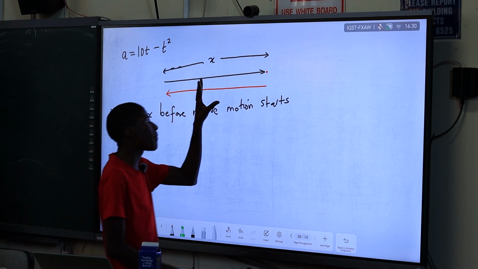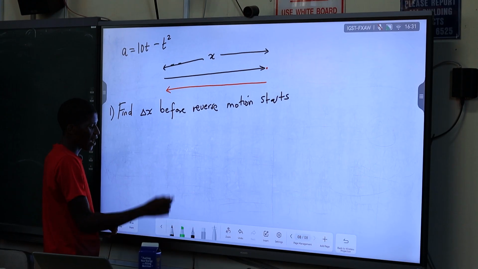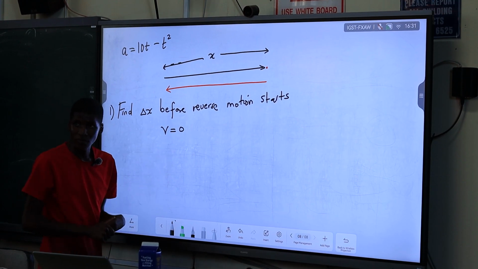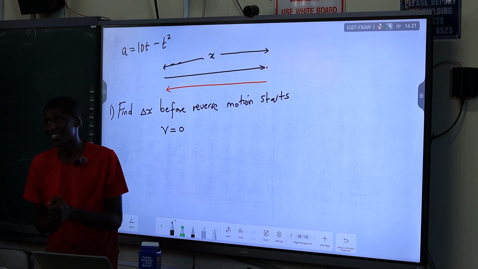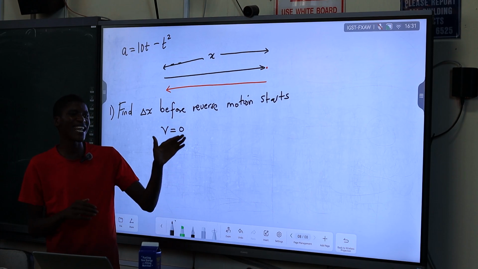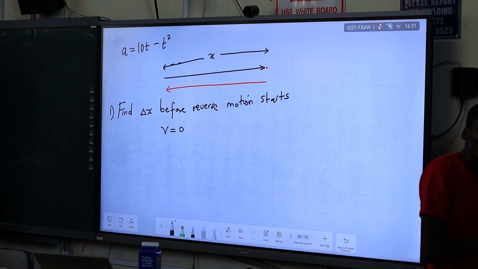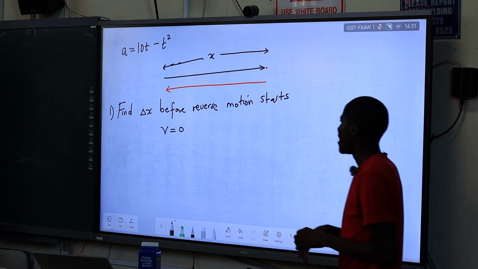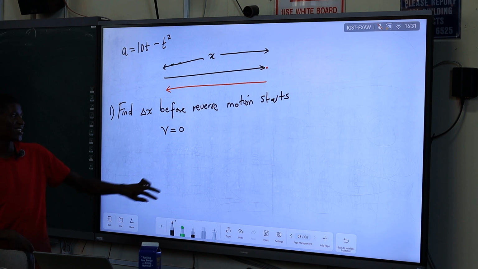So we know that at some point, what must happen? Our velocity must be equal to 0, because this must stop before it starts changing its direction. You cannot do that without the velocity becoming 0. So stop and come back.